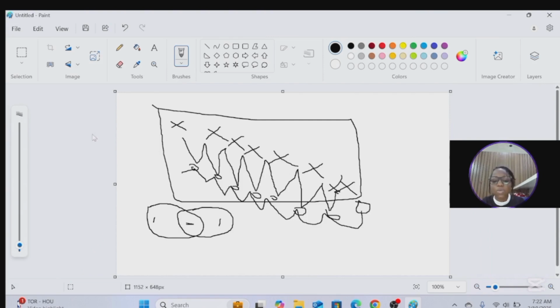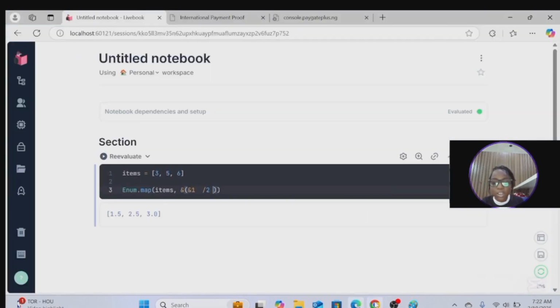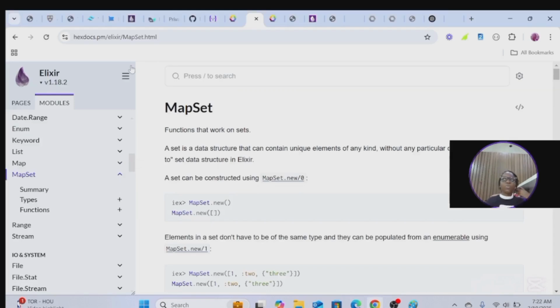We say a set is a collection of data, right? So that mathematical meaning can also work here. A set is a data structure. It's just the same thing. What is a structure? A structure is like a building that contains something. So what they're saying is that a set is a collection of data that can contain unique elements of any kind without any particular order.